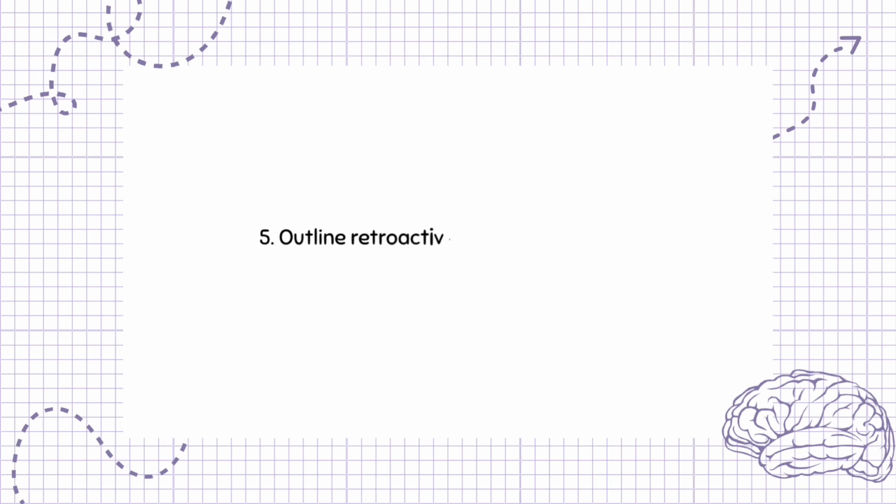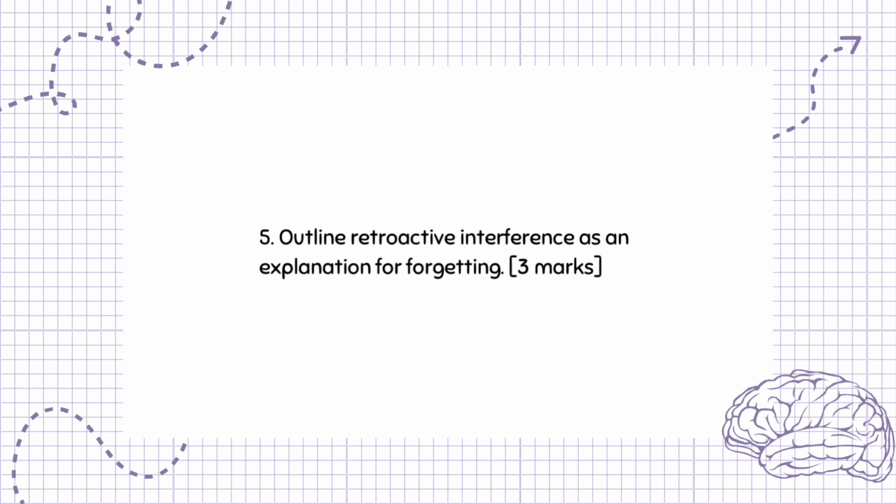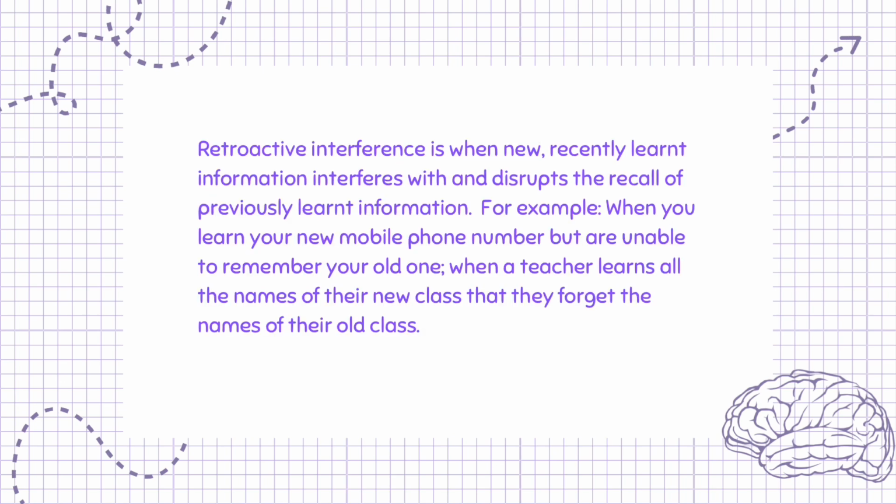Question 5. Outline retroactive interference as an explanation for forgetting. 3 marks. Retroactive interference is when new, recently learnt information interferes with and disrupts the recall of previously learnt information. For example, when you learn your new mobile phone number but are unable to remember your old one, or when a teacher learns all the names of their new class that they forget the names of their old class.